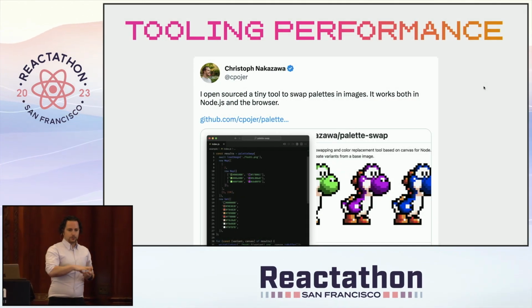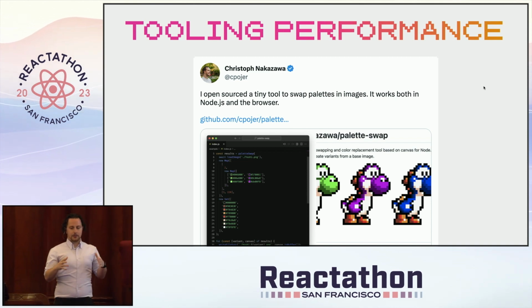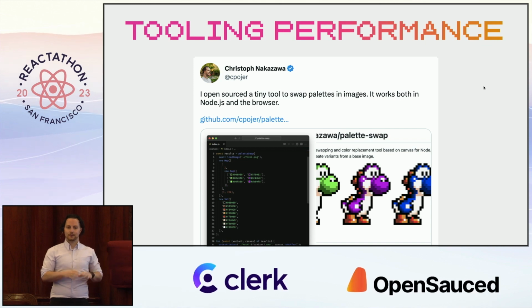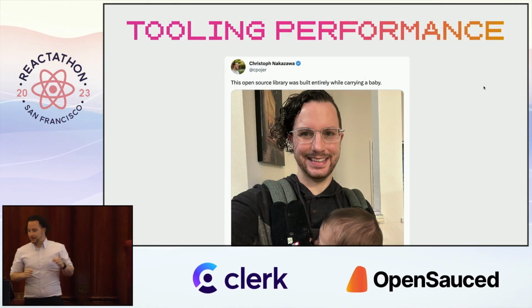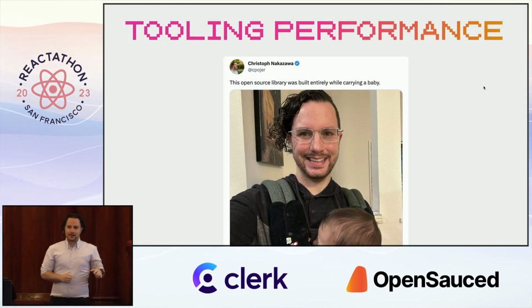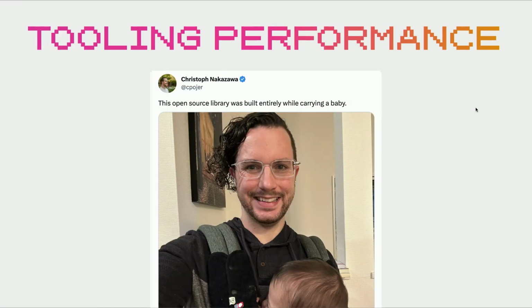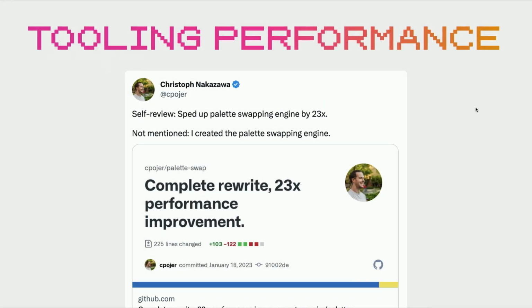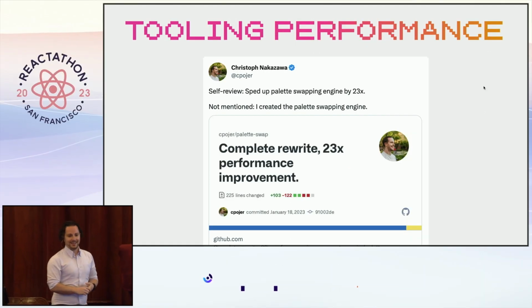And then in terms of tooling performance, I built this library to do palette swapping. It's still not fast. I can improve it, but I just built it. And I built the entire thing while carrying a baby. And then it worked for me. It was great. But at some point, I thought, this thing is a bit slow. And so I looked into it, and I sped it up by 23 times. It's still not good, but it's a lot faster. What I learned there is just don't trust anyone carrying a baby and shipping open source.